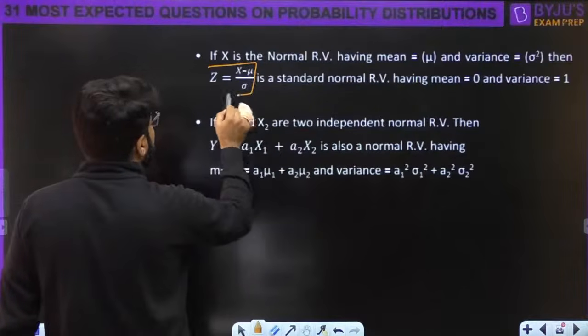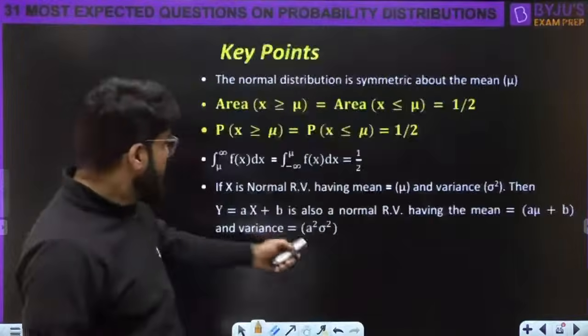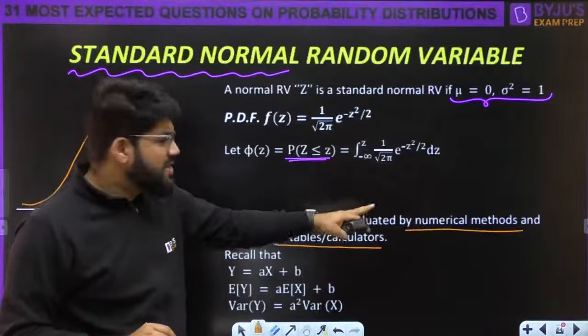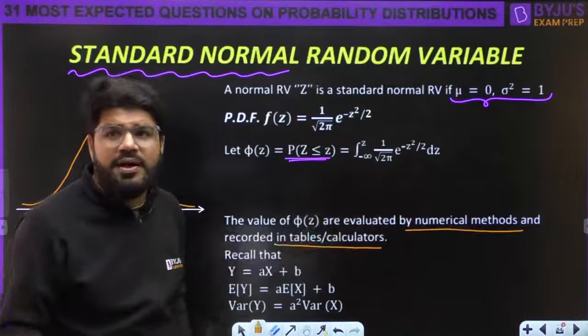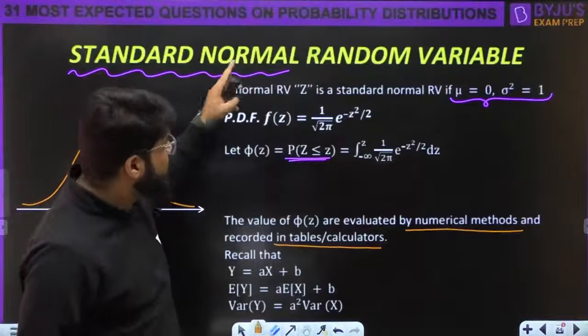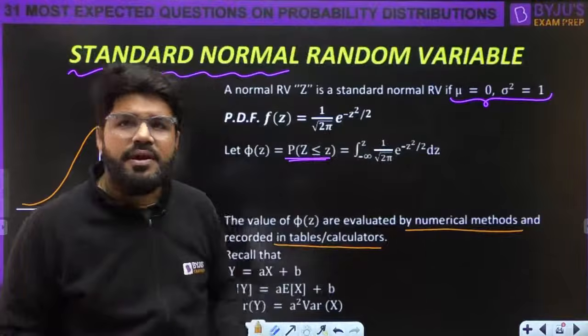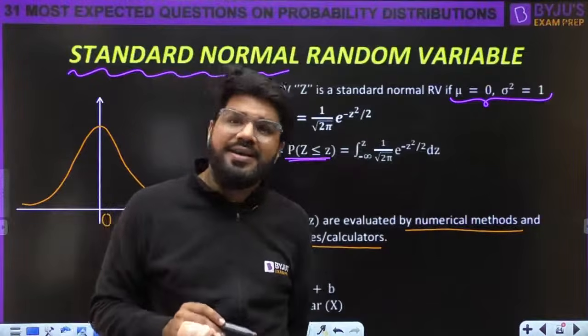Transformation of any random variable into standard. If x is any normal random variable, मैंने बोला ना, if suppose you require the value of integration, it will be given because it is calculated by numerical methods, already calculated, and it is recorded in some calculators and tables, but that is recorded only for standard normal random variable. Given any other normal random variable which is having other value of mu, other value of sigma square, how to get its value?